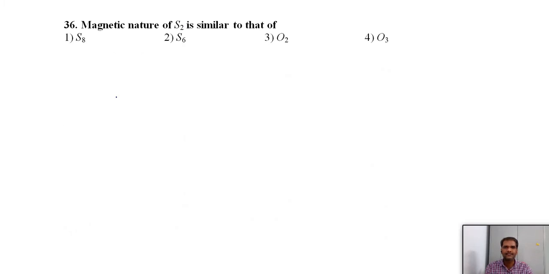Magnetic nature of S2 is similar to that of oxygen. We know that in oxygen, two unpaired electrons are present in the molecular orbital diagram. Similarly, in case of S2, it has two unpaired electrons in its molecular orbital diagram, that is, in the anti-bonding pi star orbitals. This point is also very important: where they are located, the anti-bonding pi star orbitals.